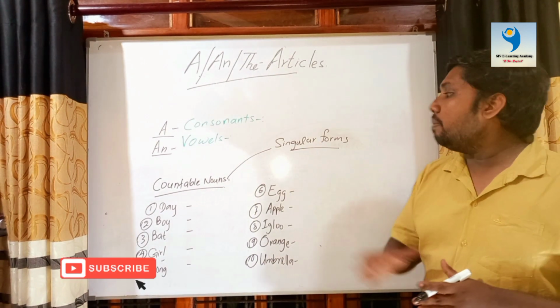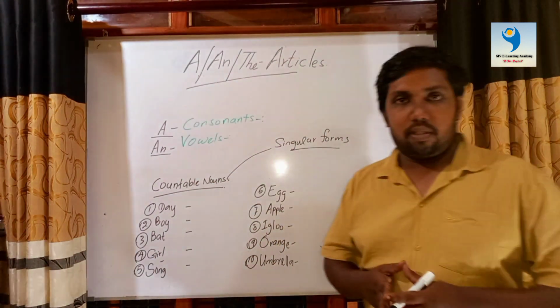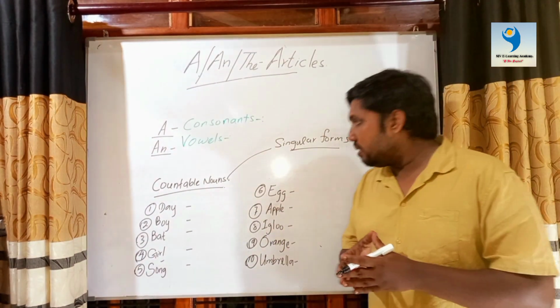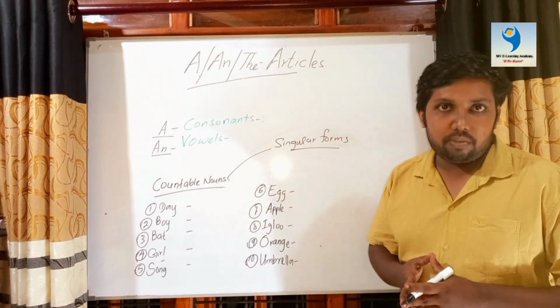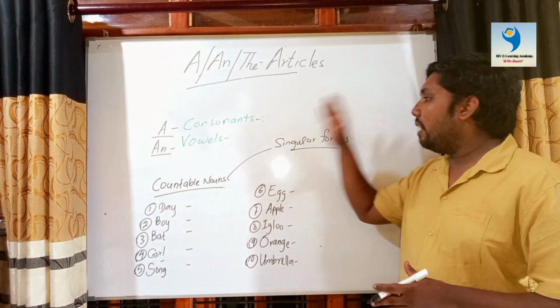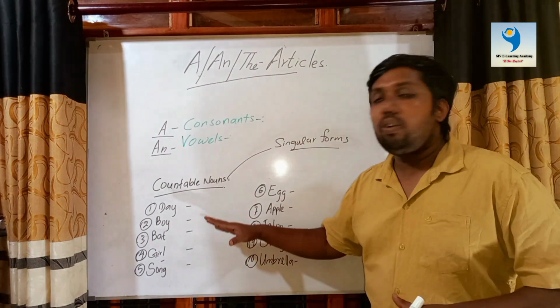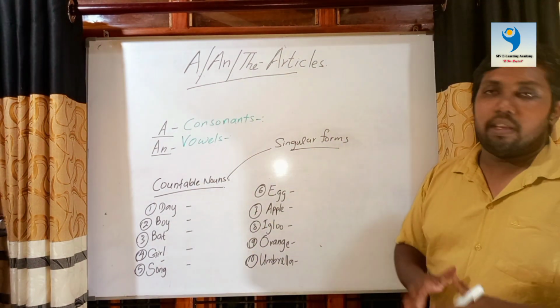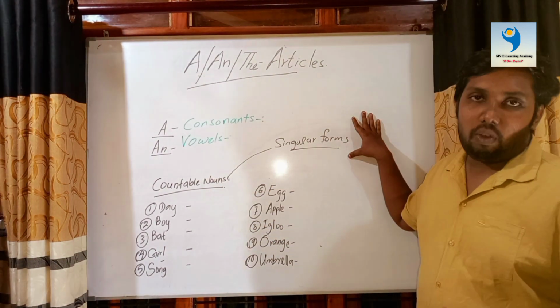At the same time, those singular nouns have to be countable nouns. Now we discussed the difference between countable nouns and uncountable nouns. So we are not going to use any articles with uncountable nouns or with plural forms. So I have neglected uncountable nouns and plural forms. Now we are going to discuss countable nouns in singular forms.